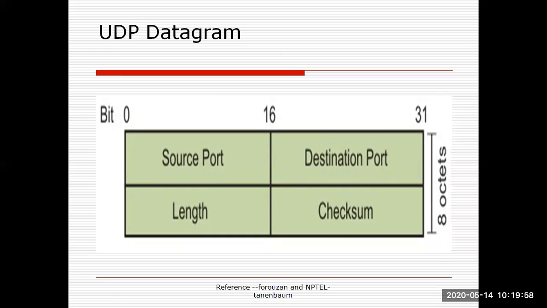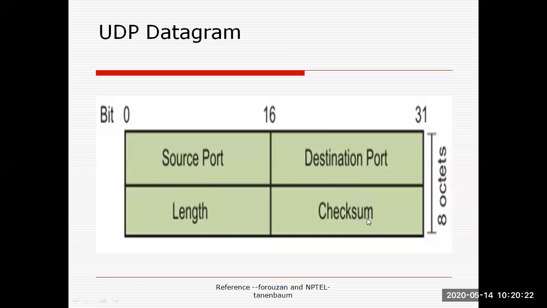It has only source address, that is a source port address. It is of 16-bit. Then destination port address, it is again of 16-bit. Then next parameter is called as a length, and last one is called as the checksum, which is basically used for the error detection.